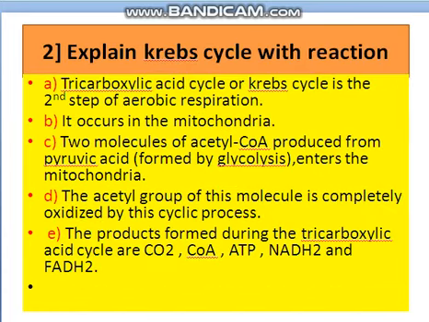A. Tricarboxylic acid cycle or Krebs cycle is the second step of aerobic respiration. B. It occurs in the mitochondria. C. Two molecules of acetyl coenzyme A produced from pyruvic acid, formed by glycolysis, enter the mitochondria. D. The acetyl group of this molecule is completely oxidized by this cyclic process. E. The products formed during the tricarboxylic acid cycle are CO2, coenzyme A, ATP, NADH2 and FADH2.